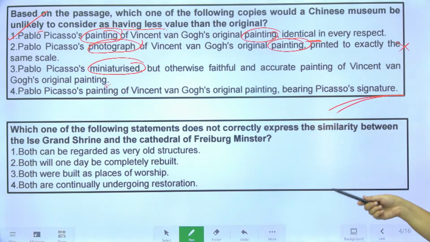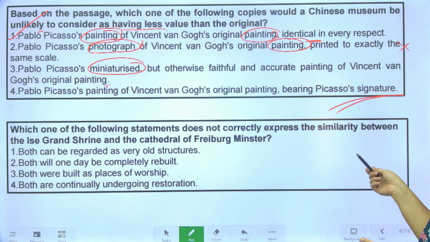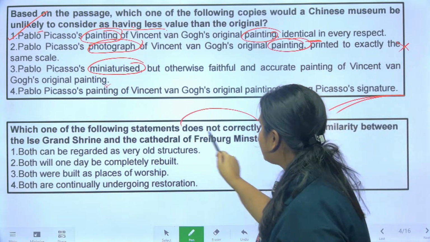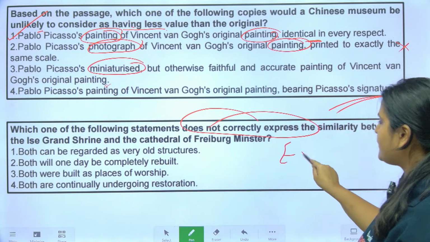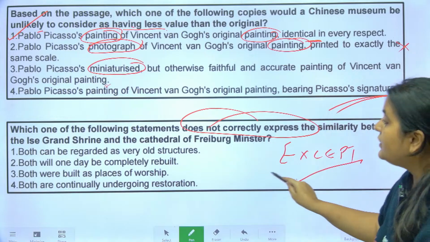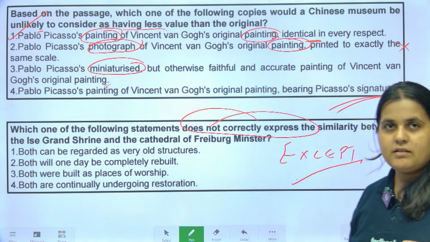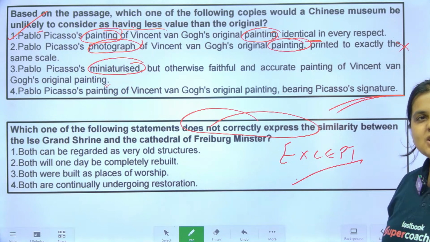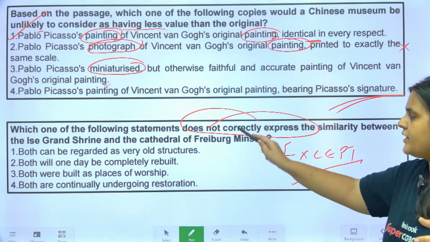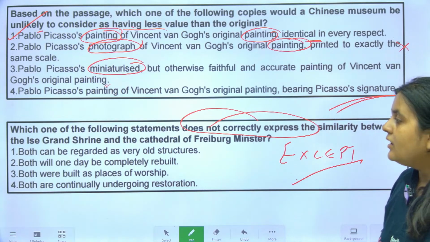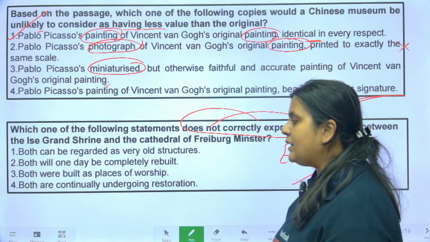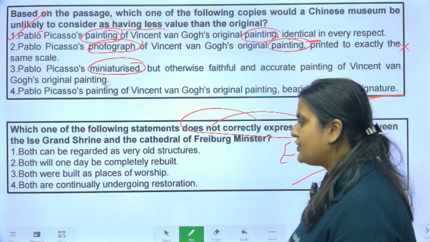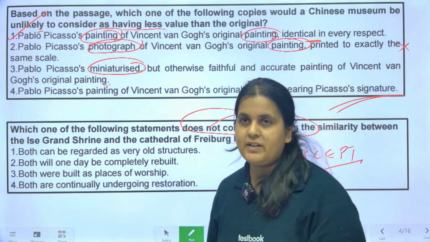Okay, next one. Which one of the following statements does not correctly express the similarity between the SHG shrine and the cathedral? Does not correctly express. That means it's an exception question. मतलब 3 options will correctly express the similarity. एक option incorrect है. Okay, does not correct मतलब incorrect. Which option is incorrect? Both can be regarded as very old structures. Both will one day be completely rebuilt. Both were built as places of worship. Both are continually undergoing restoration.